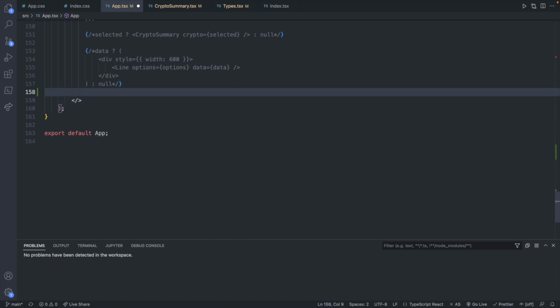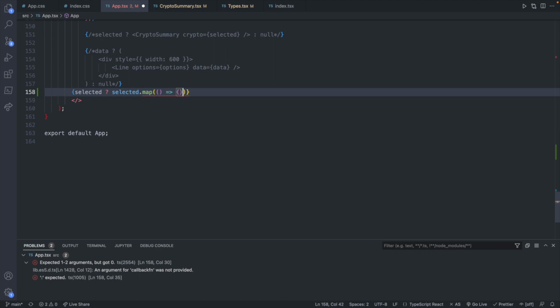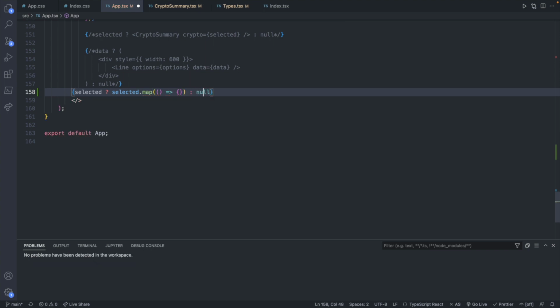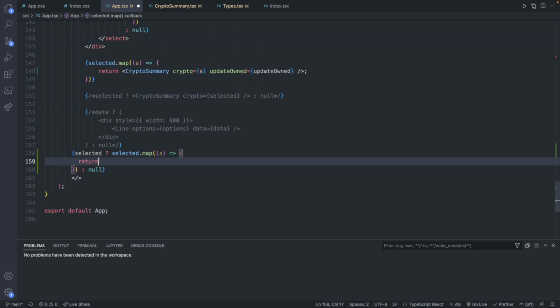And what we will do is we will say if selected exists, we will do selected.map, passing in a function. Otherwise, we will return null here. And let's test this out. So each one of these we'll call s, and we will return, let's just say, a paragraph for each of these.